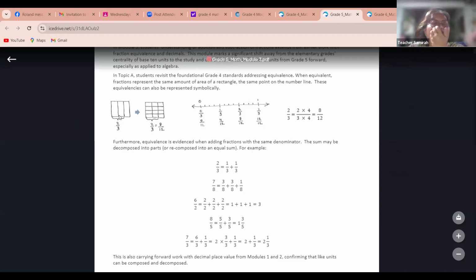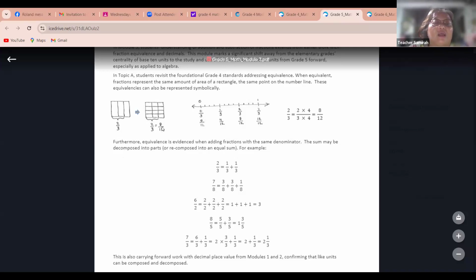If I analyze this, 1, 2, 3, each part gives me 1/3. If I take 2 parts, then I get 2/3, or 2 parts of 3 parts.